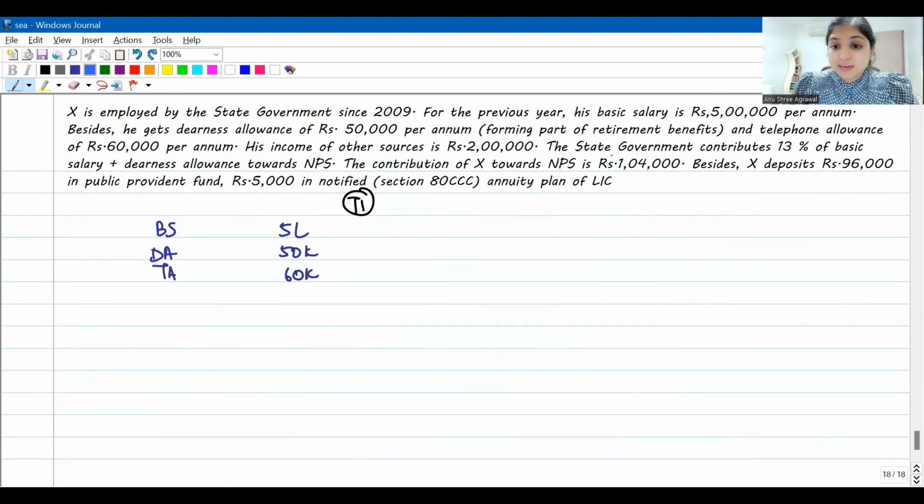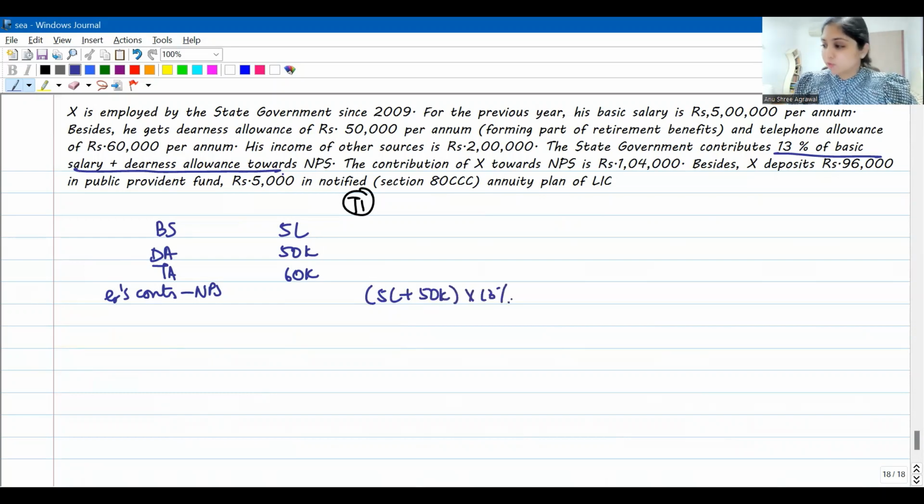So for Mr. X, the employer's contribution will be taxed under the head salaries first. So employer's contribution to NPS, employer is contributing 13% of basic salary plus DA. Basic salary is 5 lakhs, DA is 50,000. 13% of this is being contributed by the employer. And how much is this going to be? This is going to be 71,500. This is employer's contribution to NPS. It will be taxed under the head salary.